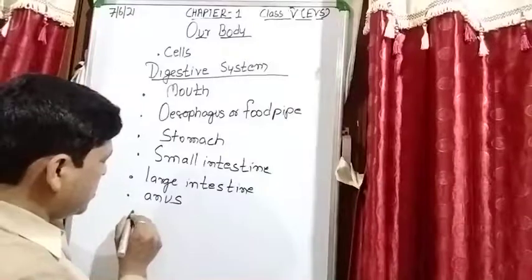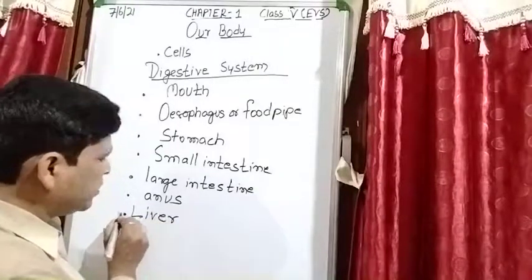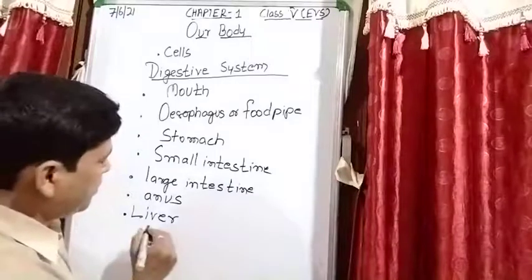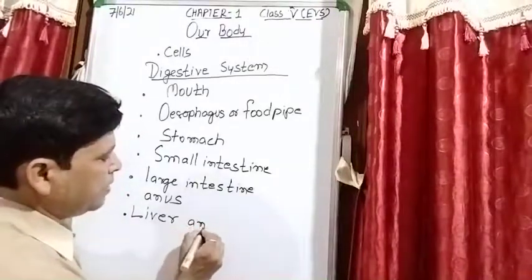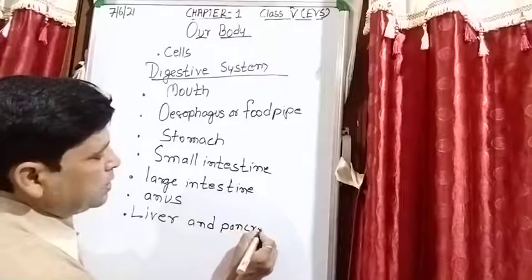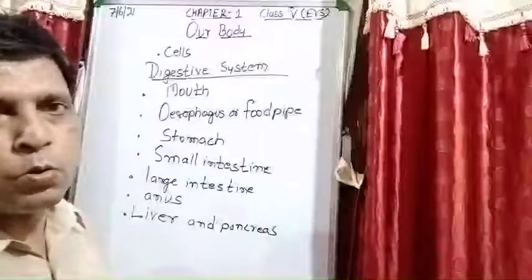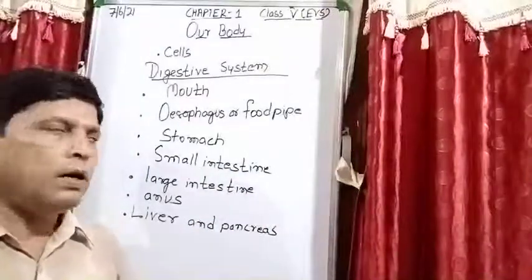Glands: liver, which is also known as the largest internal organ, and pancreas. So this is the way to understand any system in a good manner.